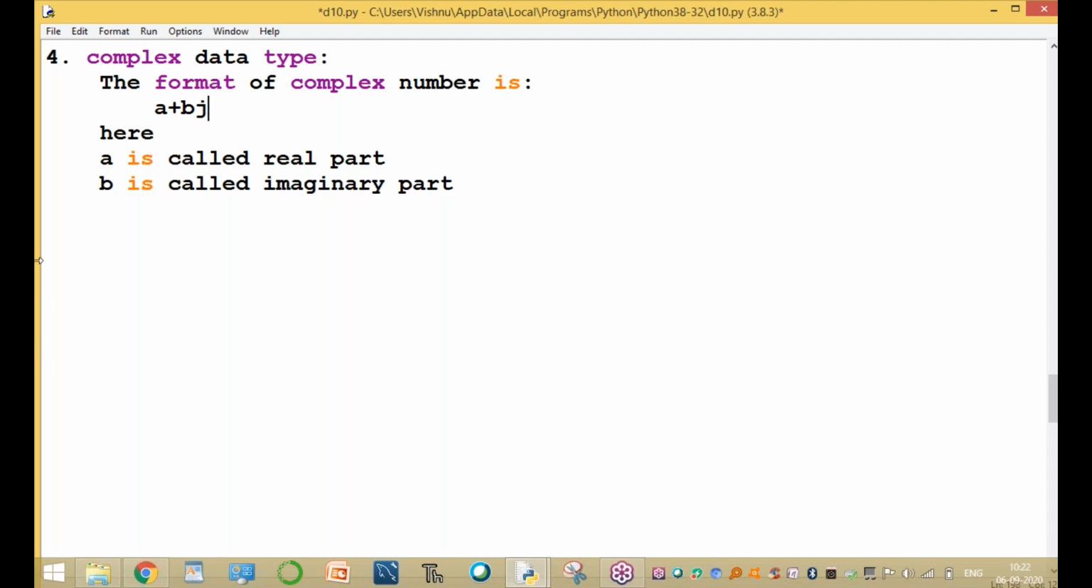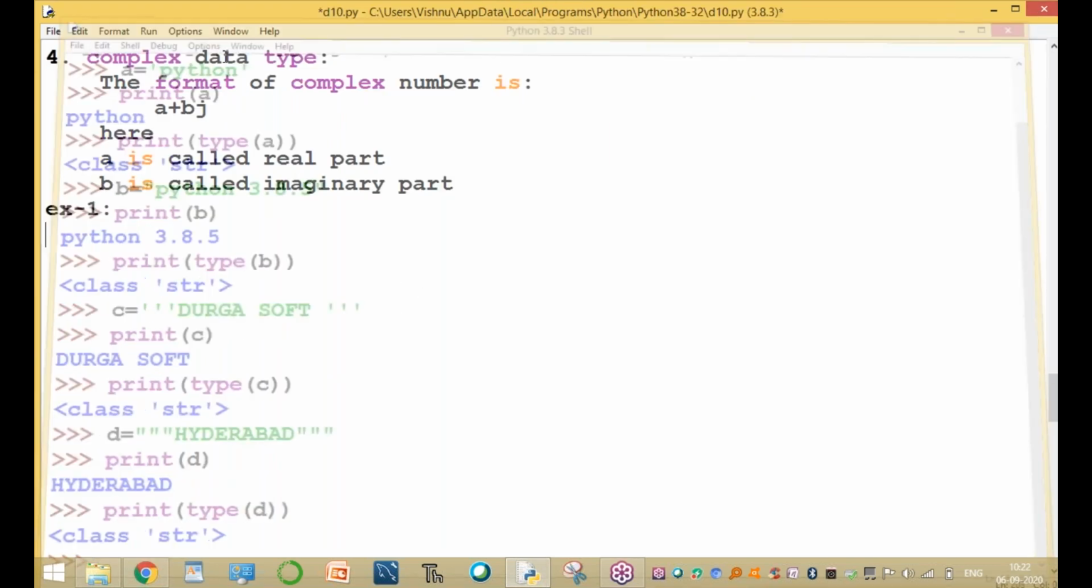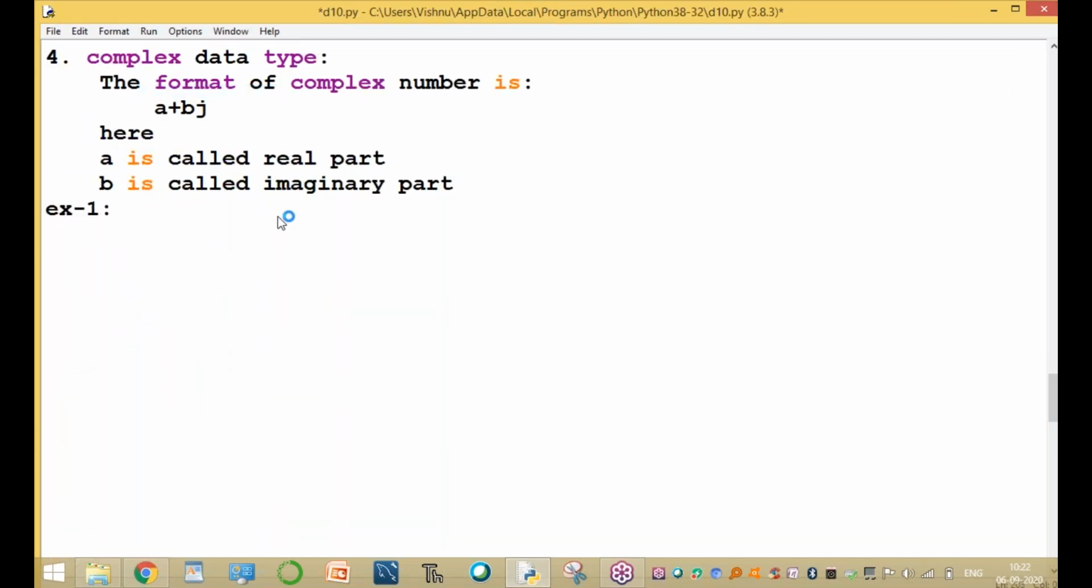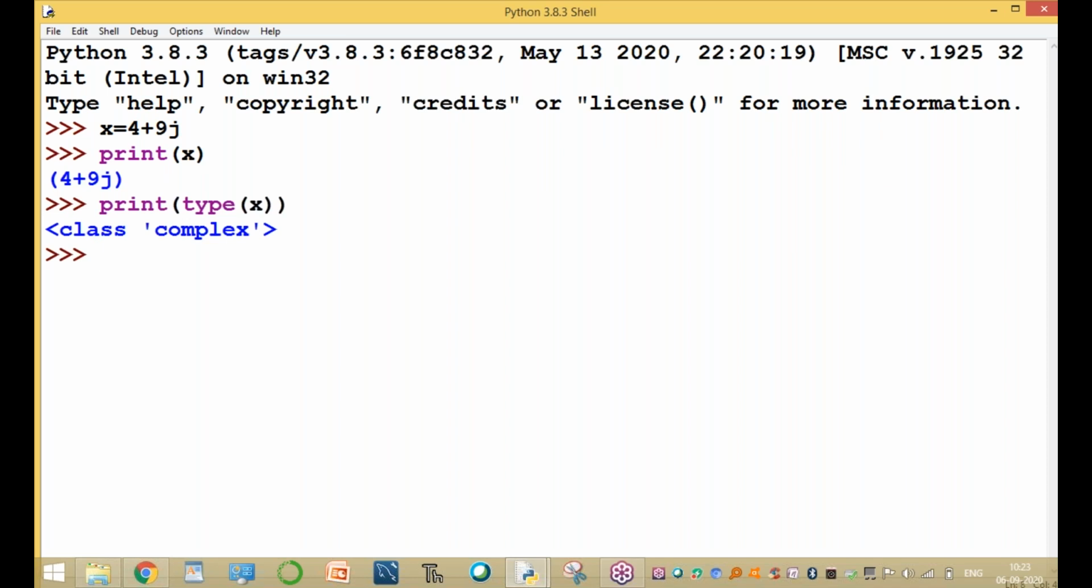Now, example one. Go to the shell prompt. For example, x or a or any value. x equal to the first complex number, 4 plus 9j. What is the value of x? Print of x. What is the type of x? Type of x is complex.